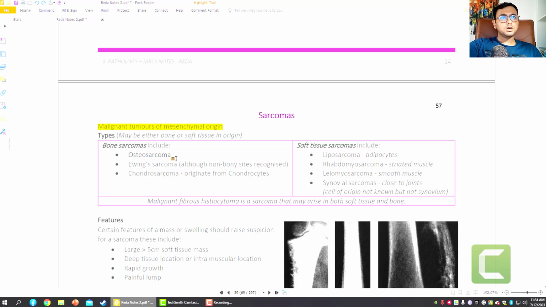Sorry for that. Osteosarcoma, Ewing sarcoma, and also the chondrosarcoma. Ewing sarcoma, although the non-bony sites are recognized, and the chondrosarcoma from chondrocytes and osteosarcoma from osteocytes. And the soft tissue sarcomas, that is liposarcoma from fat cells, rhabdomyosarcoma from striated muscles, leiomyosarcoma from the smooth muscles, and synovial sarcomas from closed joints.